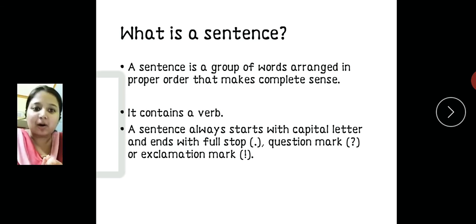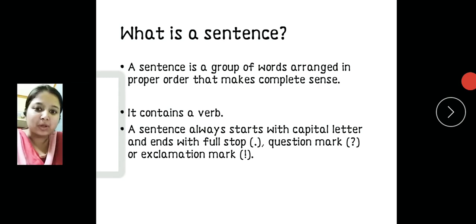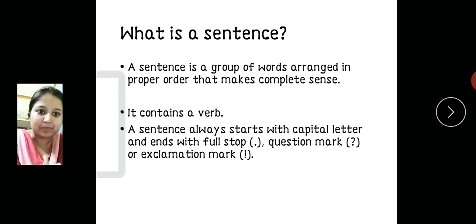It contains a verb. Children, please remember that if you are writing any sentence, it must have a verb. A sentence without a verb is incomplete. Verb refers to doing words. It tells us what the subject is doing. It gives us more information about the sentence, and tells us what actually the sentence is all about.